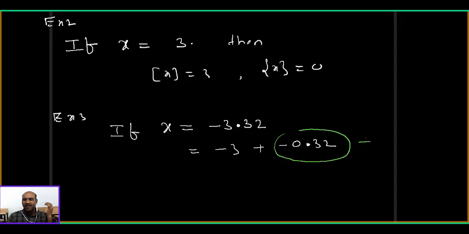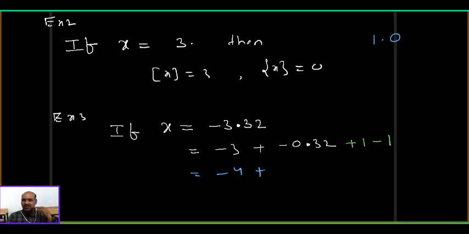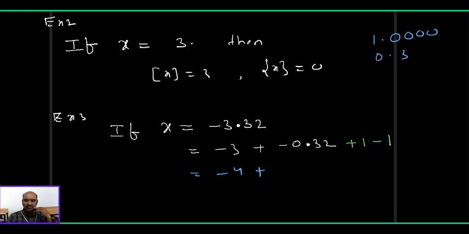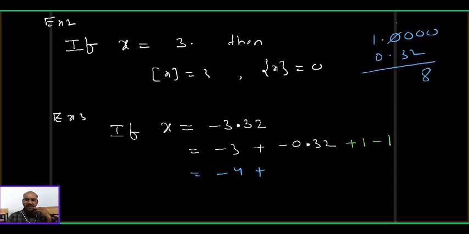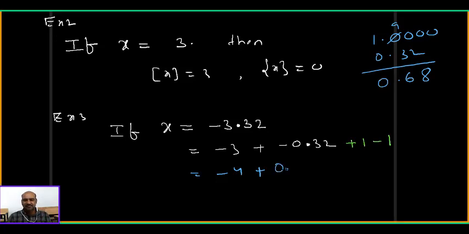That's why we add 1 and subtract 1. Nothing happens to the value of x. Observe here, an interesting result will come. Minus 3 with minus 1 is minus 4, plus 1.0000, and you need to subtract 0.32. So the result is 0.68.